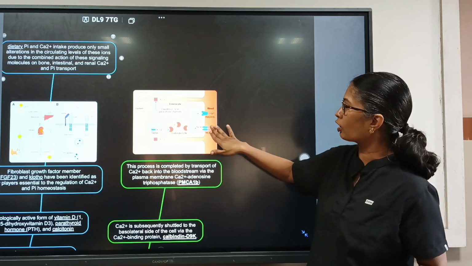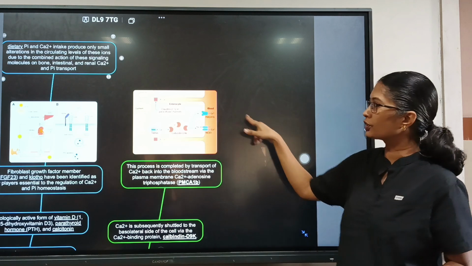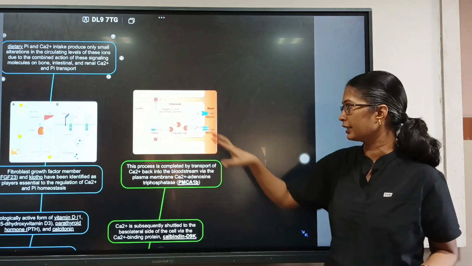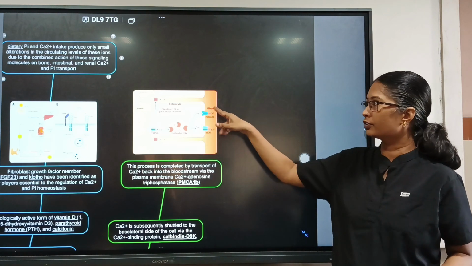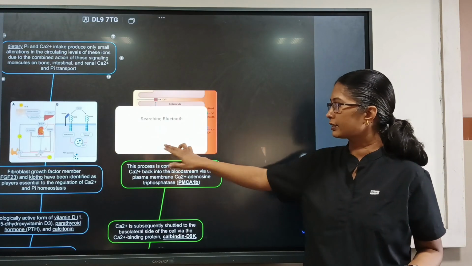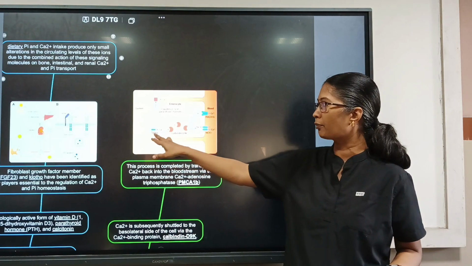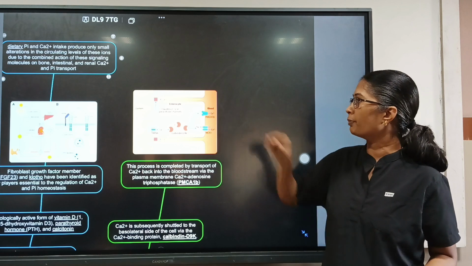There is one more channel, I will talk about this later. So this is the process of absorbing calcium from the duodenum into the blood: from the lumen into the blood, transport happens with the help of TRPV6, calbindin and PMCA1B.